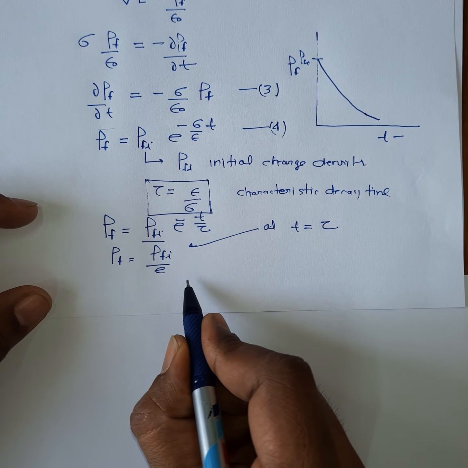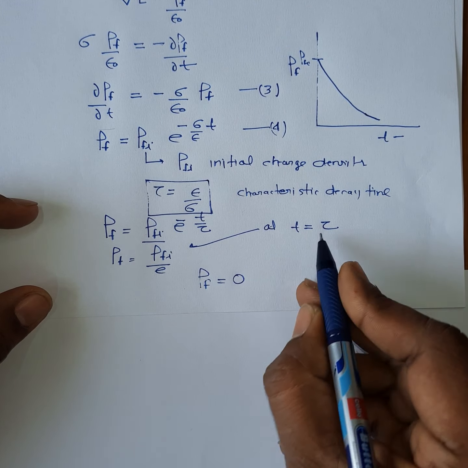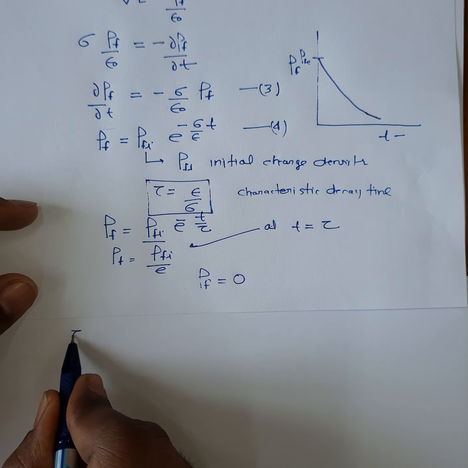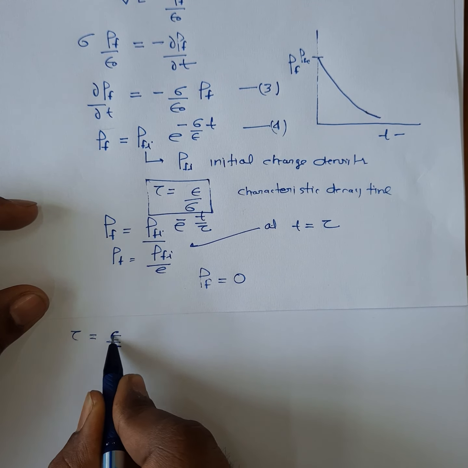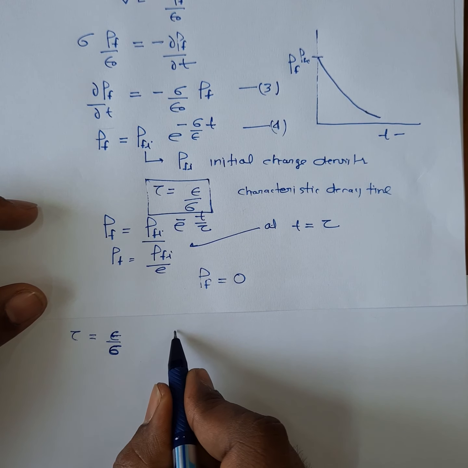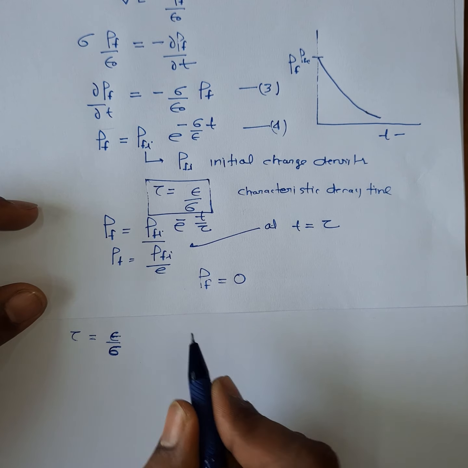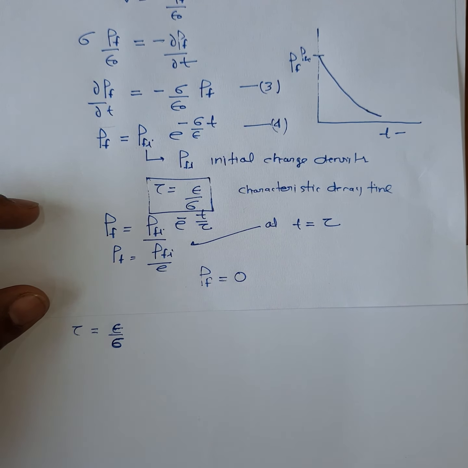So while discussing the conductors, we can take rho f is equal to 0 after this characteristic time. This characteristic time tau, that is epsilon by sigma, tells us how good or bad the conductor is. So you can say that the characteristic time is a measure of how good a conductor is.